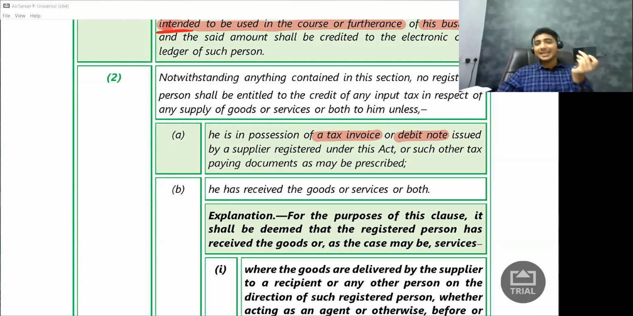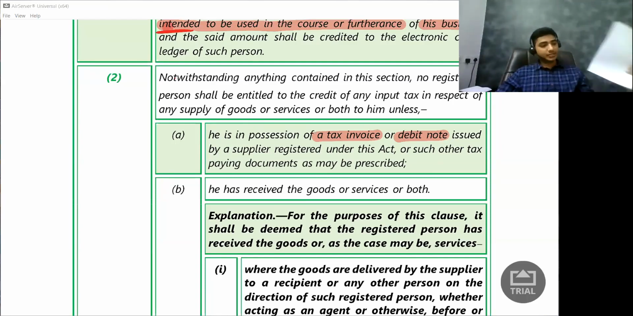Now the question is, can I claim that 1,000 rupees as input tax credit? The law says I can claim. Subsection 1 says I can claim. Subsection 2 says, first thing, I need to have a tax invoice. So how does the tax invoice look? Let us say this is my tax invoice. This is not actually a tax invoice, but let us say this is the bill of purchasing that particular hard disk. So the first condition is I need to have a tax invoice.